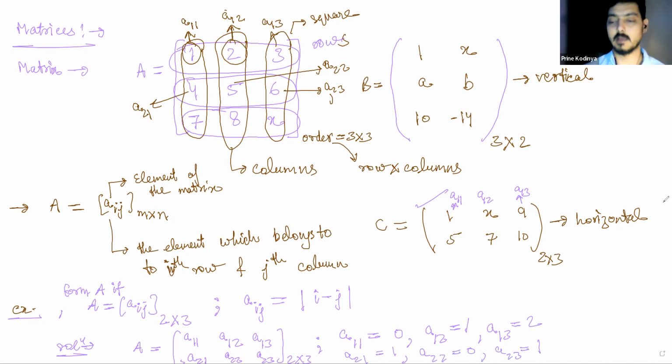So a21 as well as a23 are the same and equal to 1. Now we got the matrix. Our matrix A will be 0, 1, 2, 1, 0, 1. That is how we can design a matrix if we are given some equation or formulation for it.